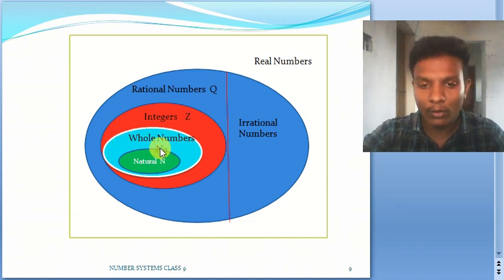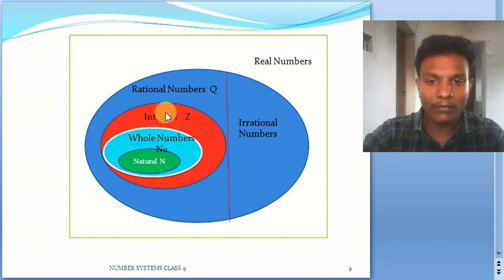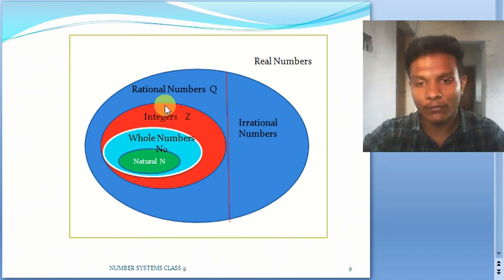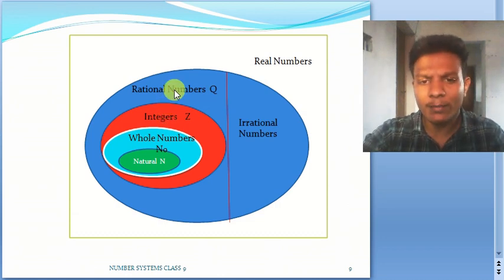And for these whole numbers, you go to the negative side and you will be coming across your integers. For these integers, whatever is left is going to be your fractions and decimals. You add them up, and you will be getting your rational numbers. So if you assume, these are the things.